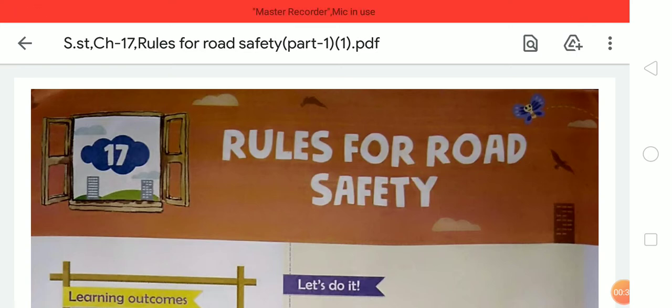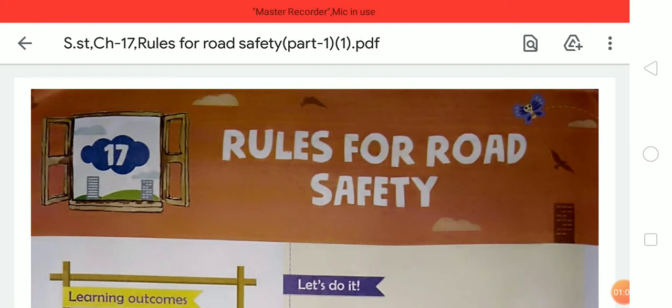So, students, there are certain rules for the safety on the road, and we should always follow these rules because road safety rules help us to stay safe on the road. When you follow these rules, then you stay safe on the road.